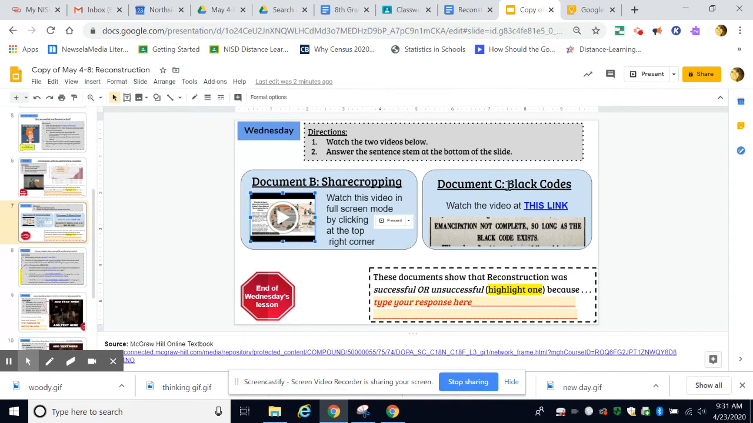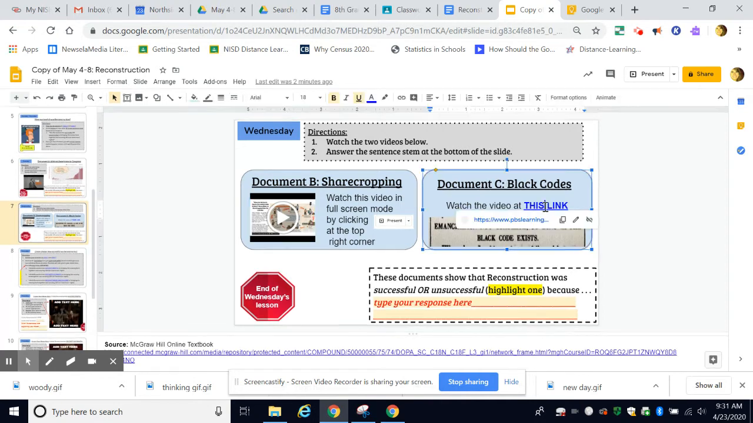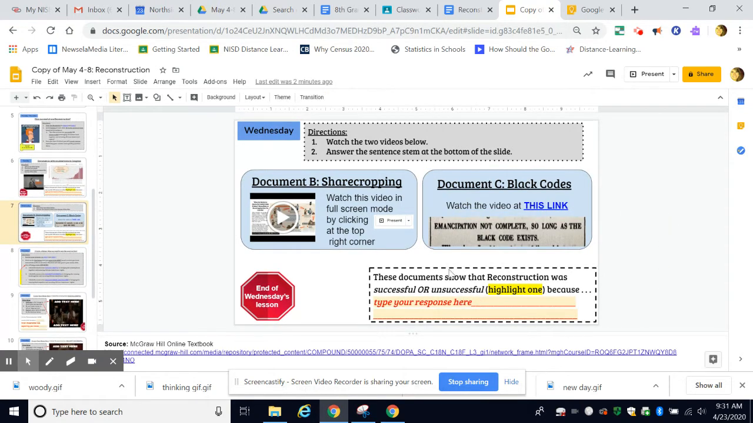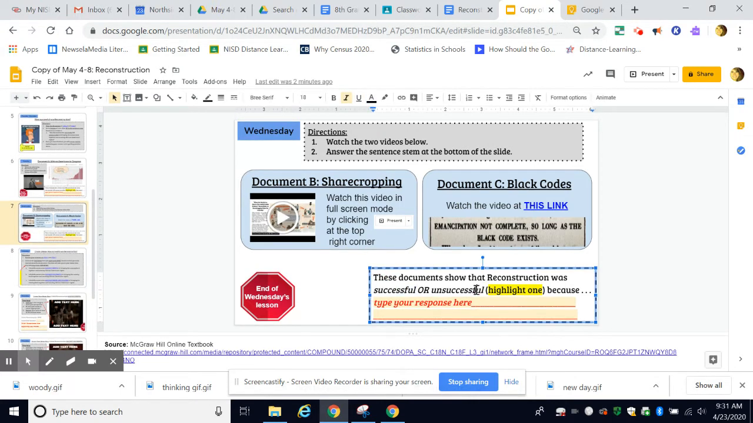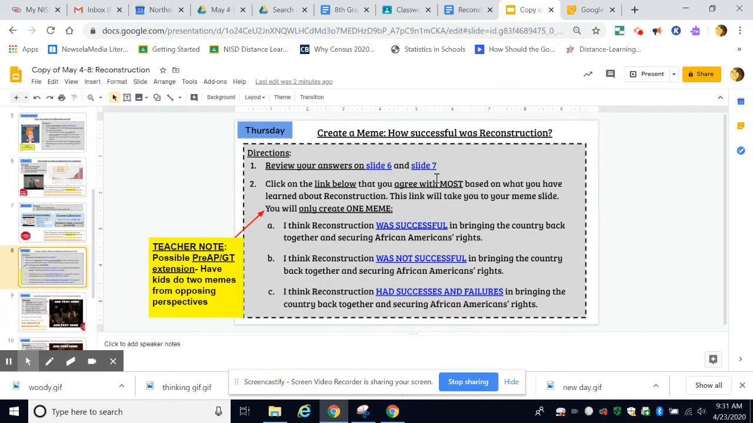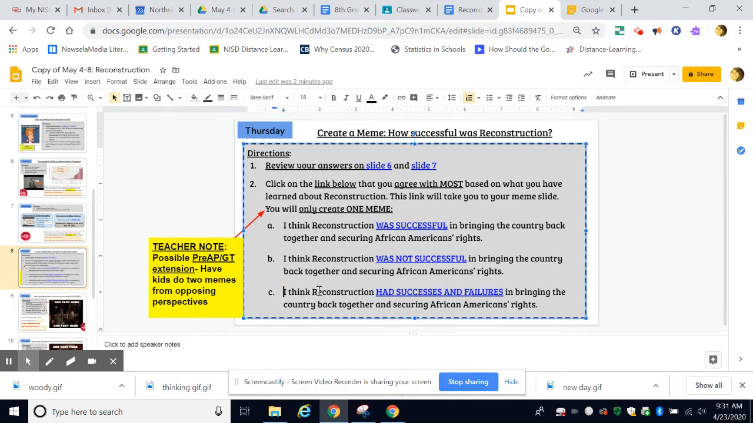Then document C has a quick video over the black codes. Once they've viewed those 2 things, again, they're going to highlight just based off of those 2 documents and then type their response there for Wednesday. Now on Thursday, they're going to look back over what they put those last 2 days, and then they're going to decide which of these points of view they agree with the most. And they will create one meme based on that point of view.